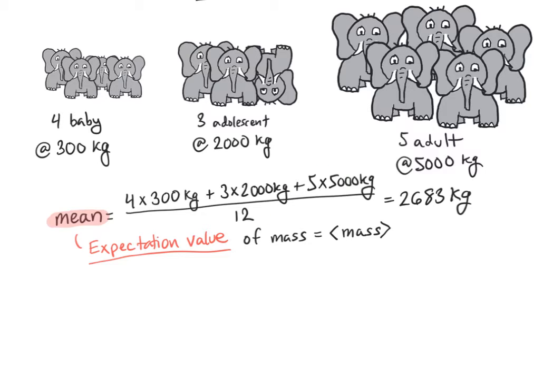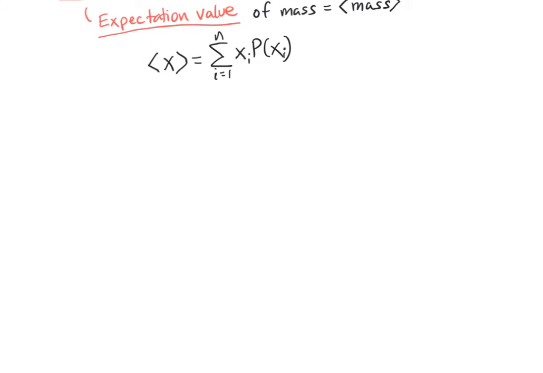So the equation for the expectation value is the sum of the value of x times the probability of getting x, added up for all possible values of x. This is explicitly for discrete situations where there are only a finite number of possible measurements. If there are an infinite number of measurements, we have to deal with integrals, and luckily with quantum spin, there are only ever finite possibilities. So let's actually talk about this in the context of spin. So let's consider a simple quantum mechanical state, psi is equal to z plus.